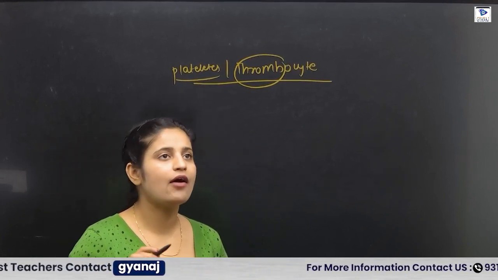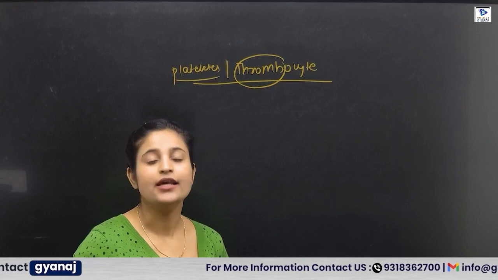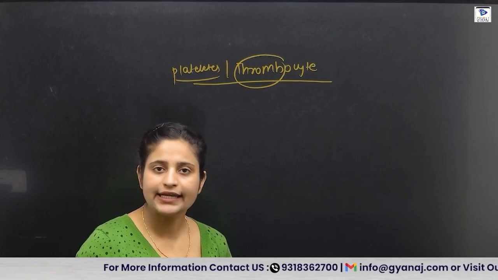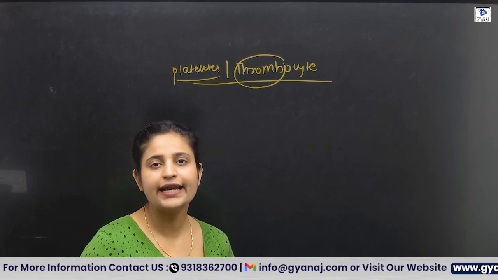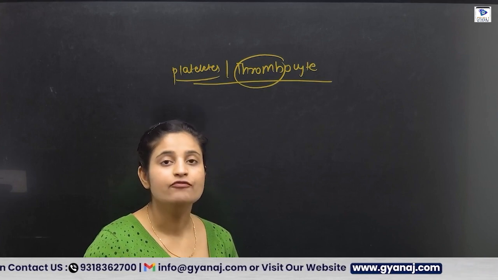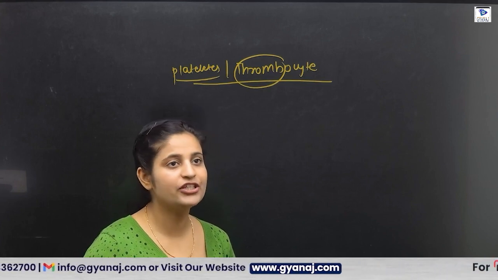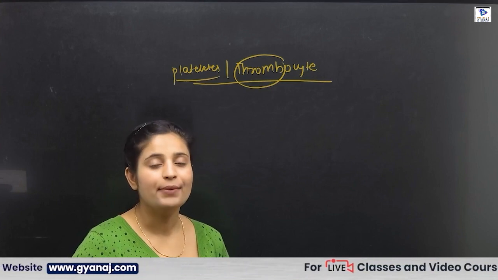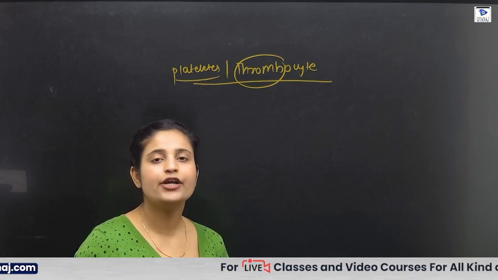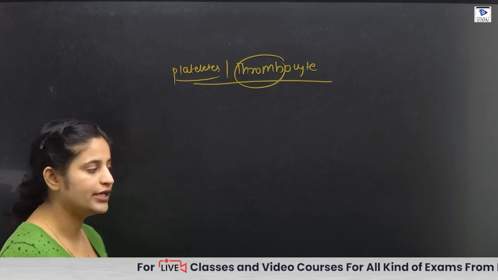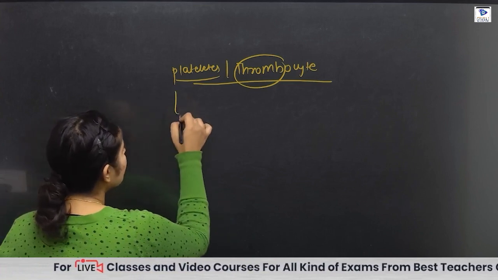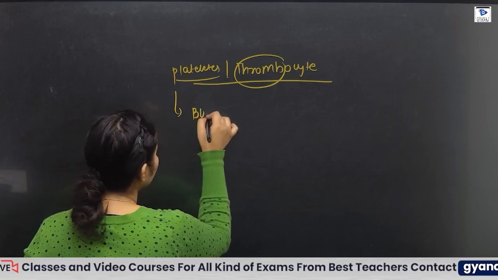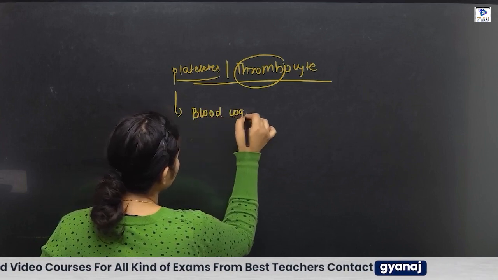When somebody has a disease like dengue, during the time of dengue the amount of platelets falls, which can cause internal bleeding in the patient's body. Platelets play a very important role in coagulation. They are very important for blood coagulation.